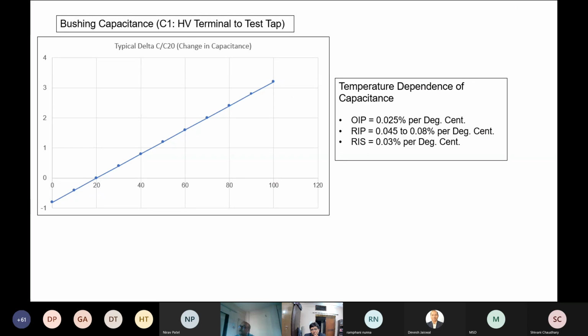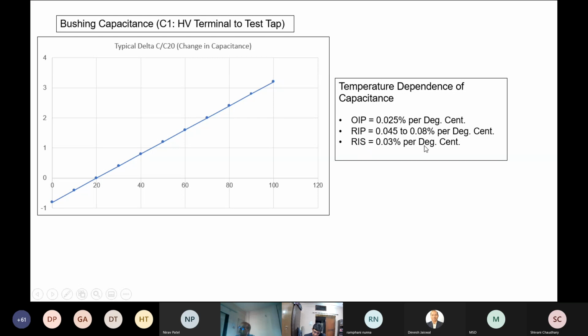Another concept related to capacitance is that capacitance has a temperature dependence, and so there is a concept called the temperature coefficient of capacitance. For OIP it is the lowest, 0.025 percent per degree centigrade.